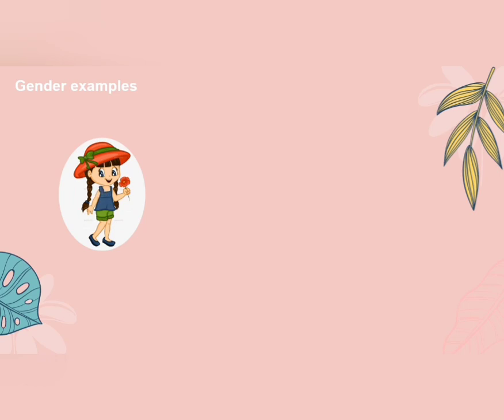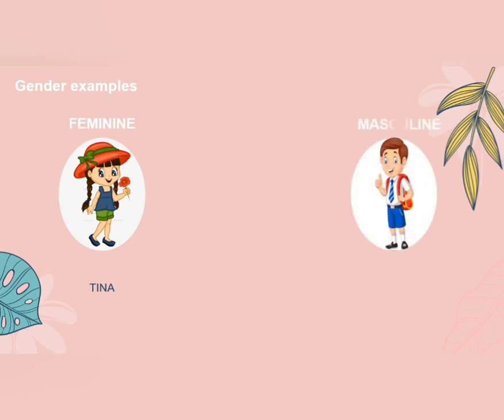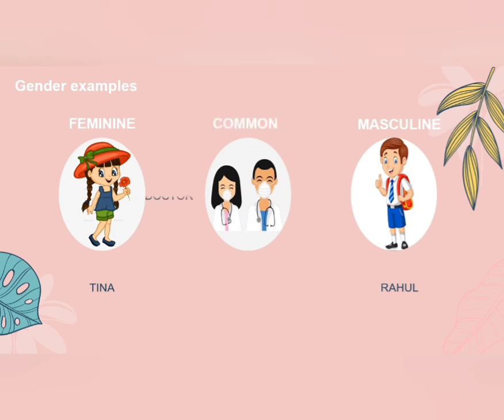This is a girl. She belongs to feminine gender. Her name is Tina. This is a boy. He belongs to masculine gender. His name is Rahul. These both are doctors. They belong to common gender.